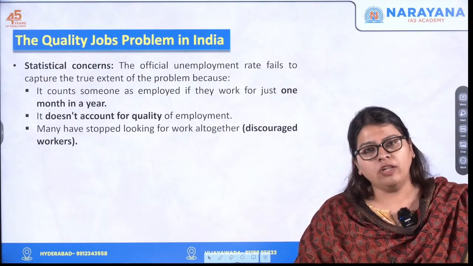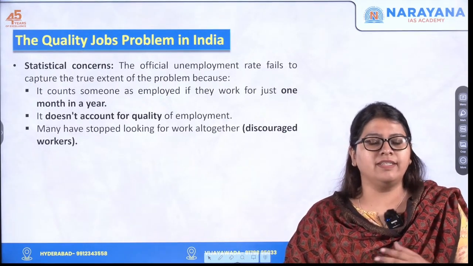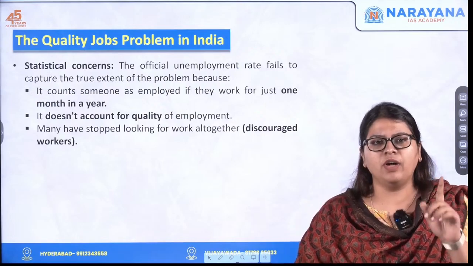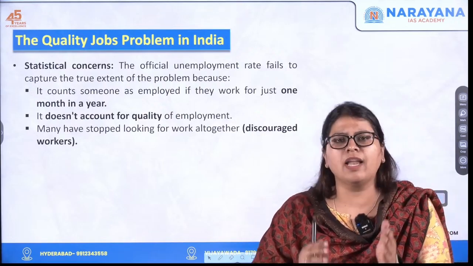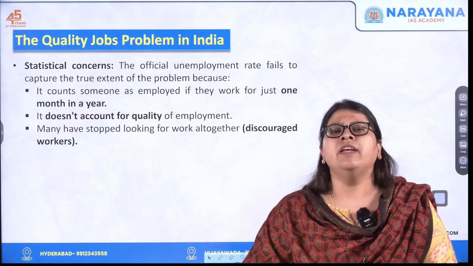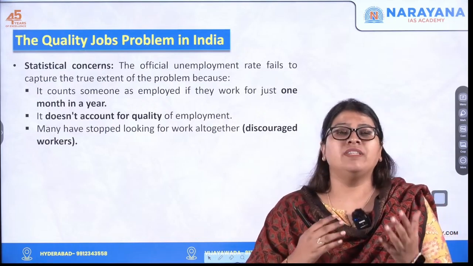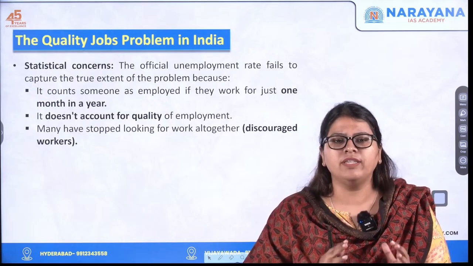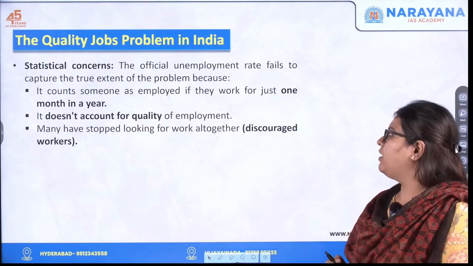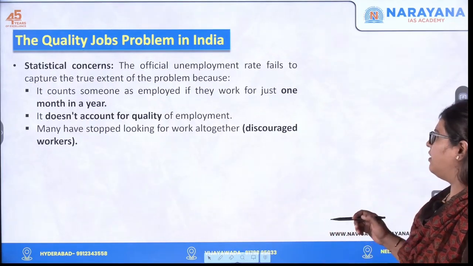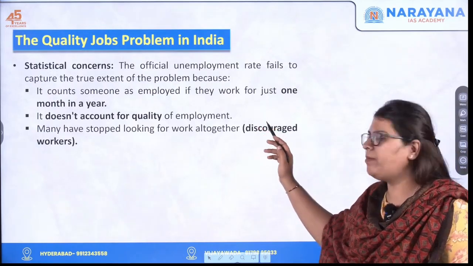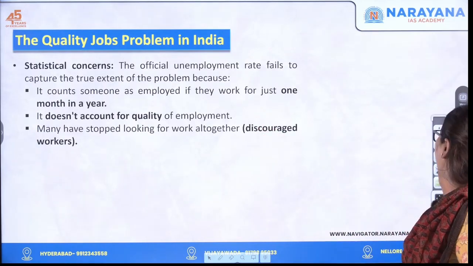Also, if you see the statistics in India, if a person works even for 1 month in a year, that person is considered to be employed. So if you take the statistics, or if a socio-economic census is done, the count is not perfect. That is what they are saying. So there are statistical concerns. Even if you work for 1 month in a year, you are considered to be employed.